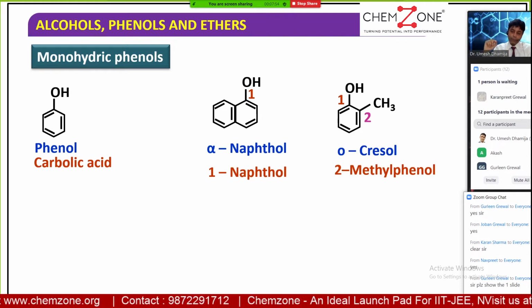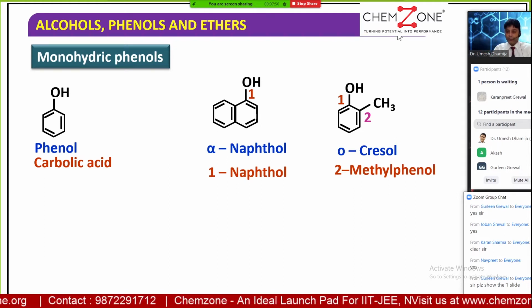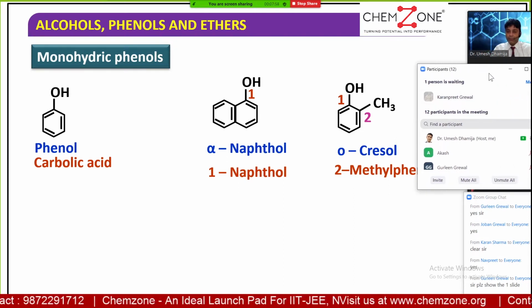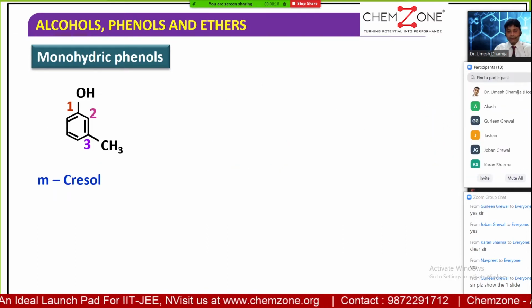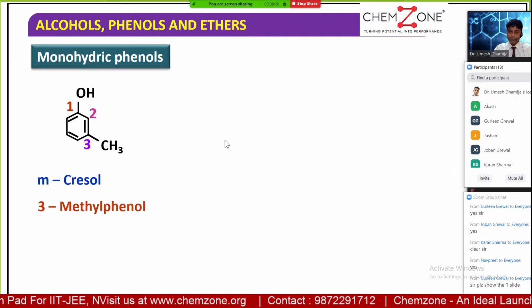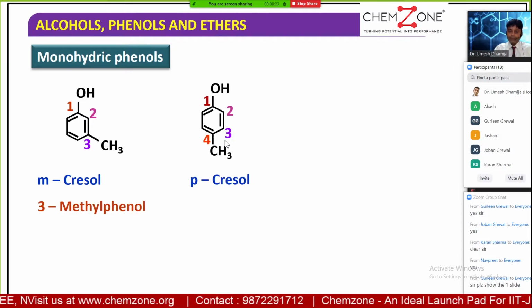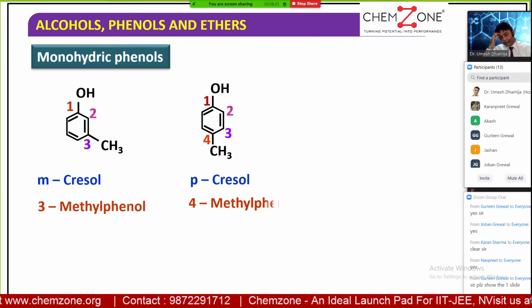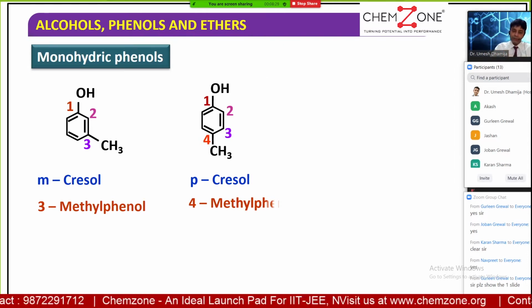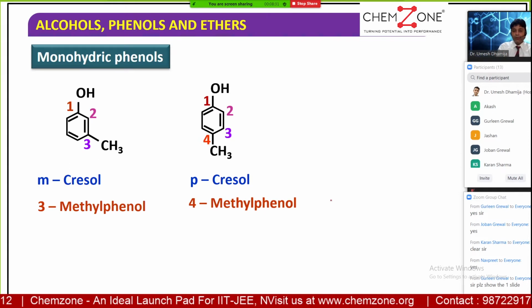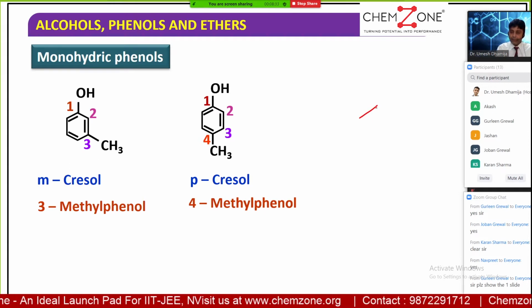When we talk about the monohydric phenol, that simply stands for one OH group bonded with the benzene. I hope it's all clear. So this is a metacresol and it's a paracresol. If the methyl and the OH are at the meta position with respect to each other, it is called a metacresol, or at the para position it is called a paracresol.